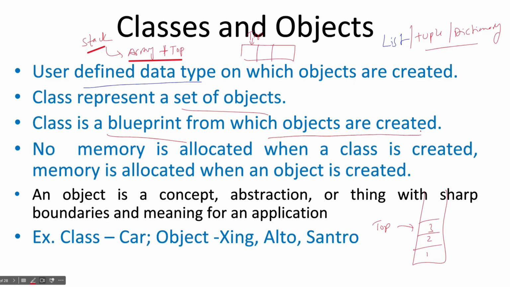So if we know how to create a class, our 50% job is done in OOPS. The whole matter is about creating classes. If you create the class, you can easily create objects and everything. It is all about creating a class. Not only 40%, 50%, it is more than that. If you understood how to make classes and how to use those classes, your more than 50% job is done.